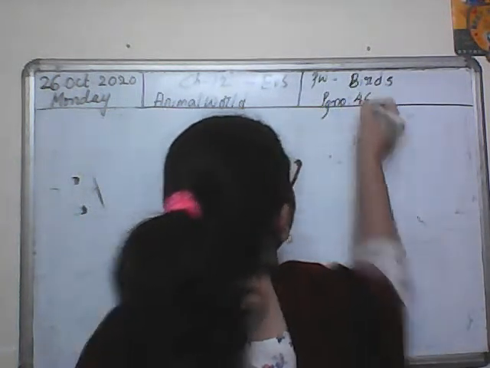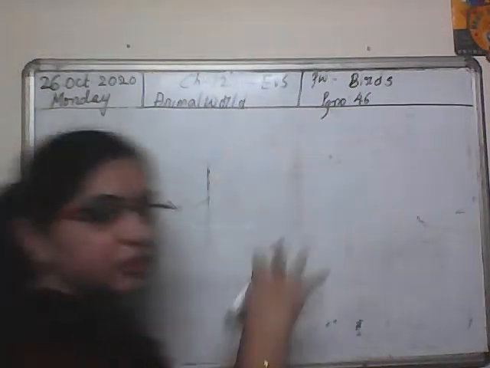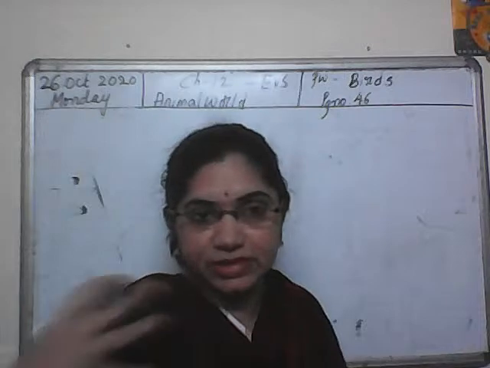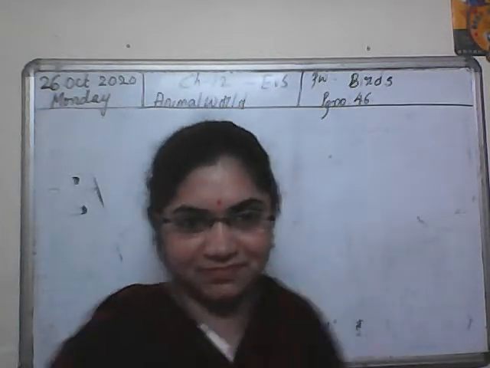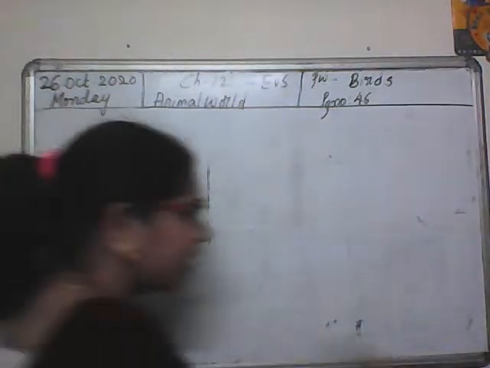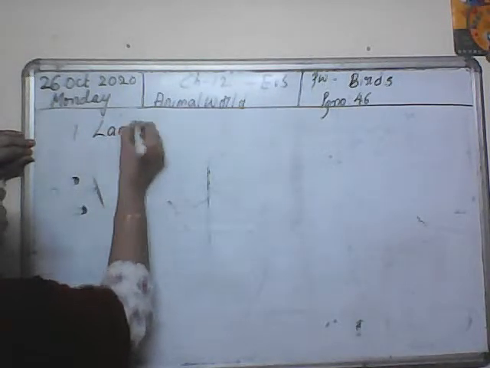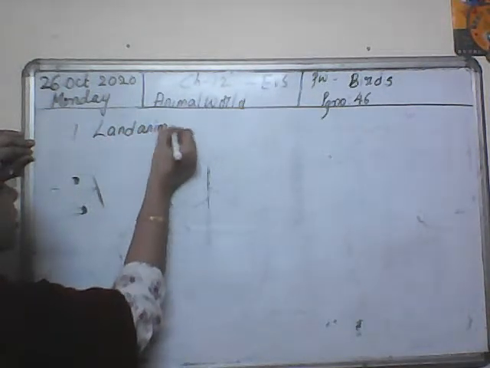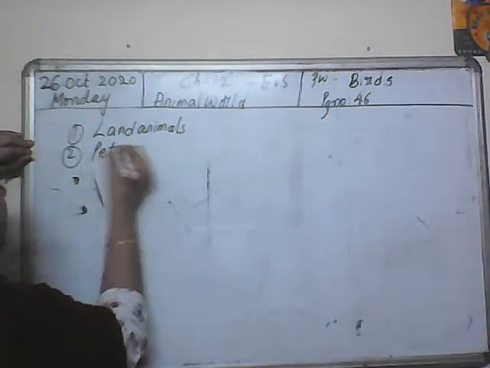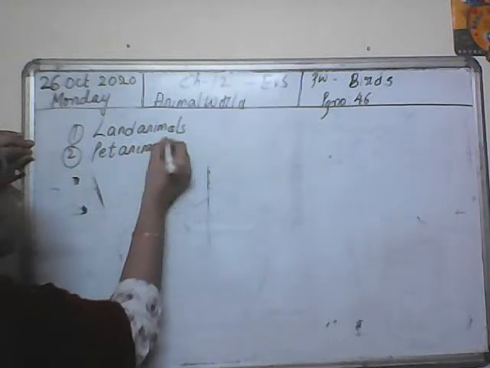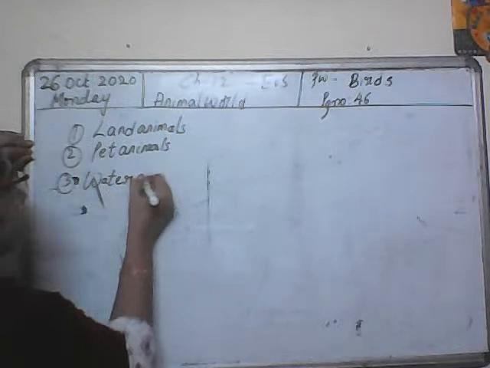Page number 46. In this chapter, the animal world, we have been discussing different types of animals, right? So, what are the different types of animals? First is land animals. Number 2, pet animals. Number 3, water animals.